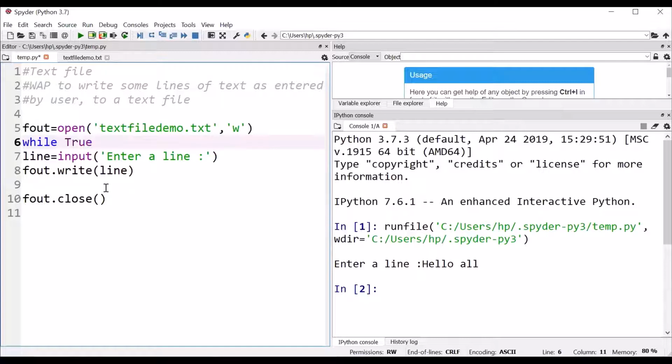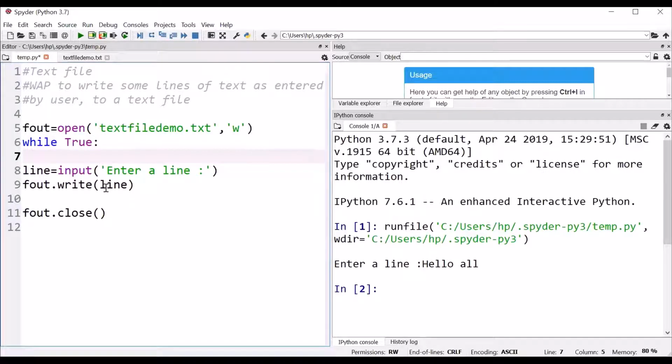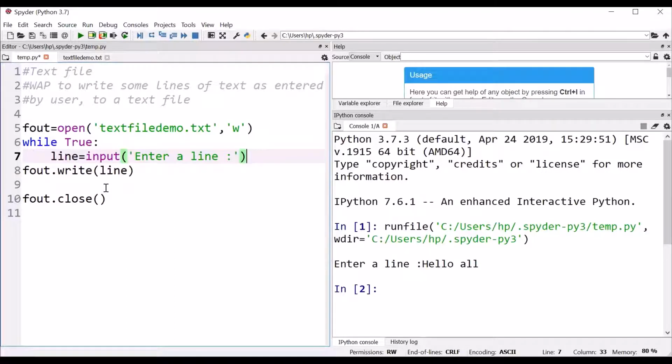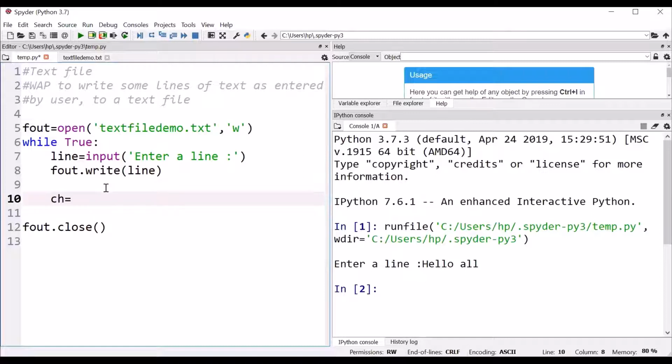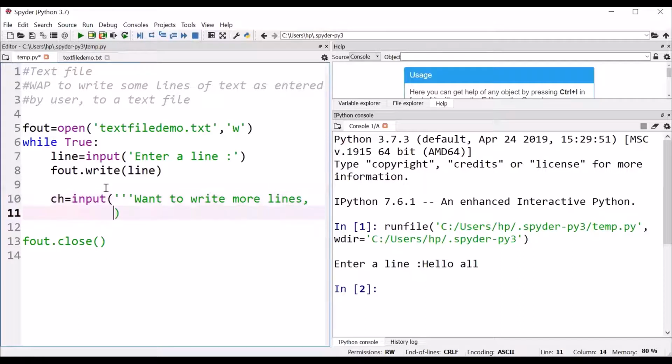While True, whatever will be written in while True, as such it is infinite till we have a break. So I'll ask a line from the user, then we'll write this line. Now we want to ask the user whether he wants to write more lines or not. Want to write more lines? Press Y for yes.